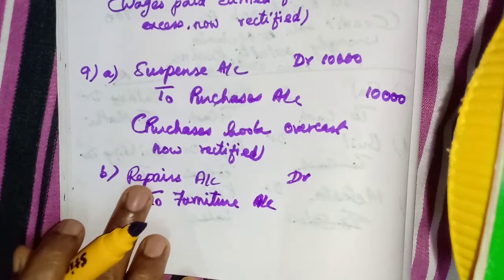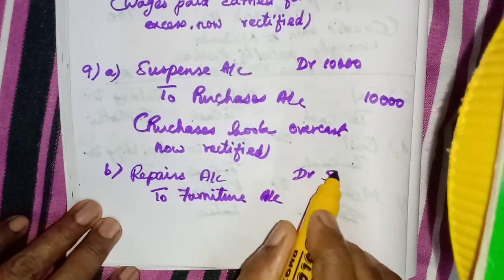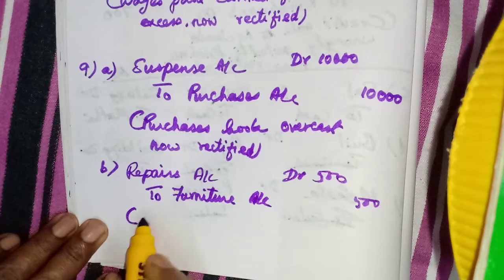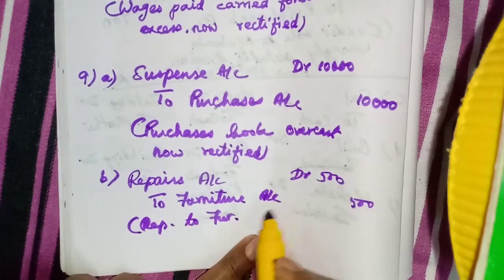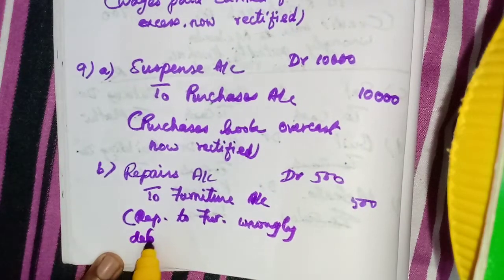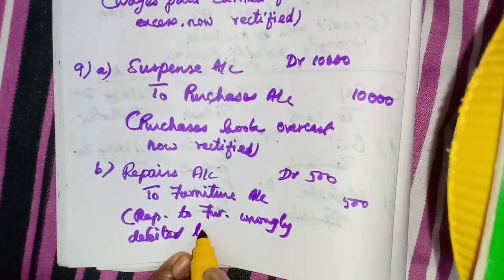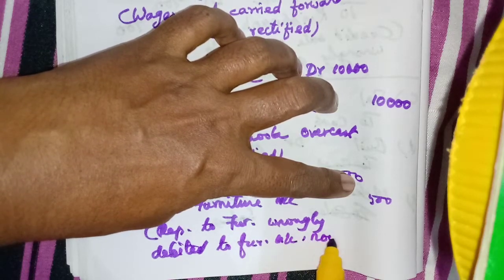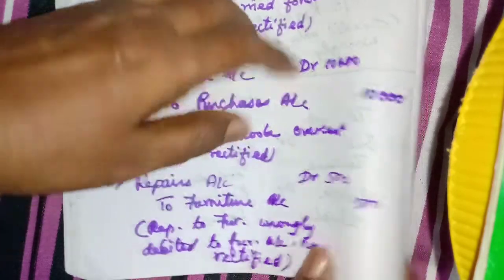Repairs should have been debited, that we need to debit. Now what is the amount? 500. Then narration we have to write. Repairs to furniture wrongly debited to furniture account, now rectified.